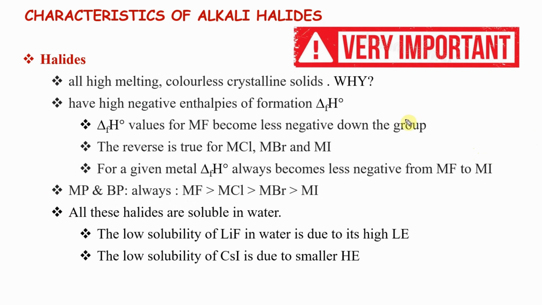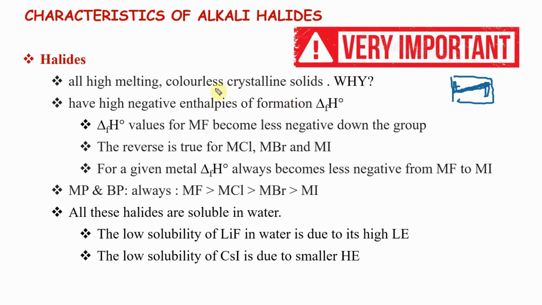Most important ones, halides of group 1, all are high melting. Because halides are here, halogens are here, so they form ionic compounds. In that relation we have seen it is more ionic. More ionic character, higher melting. Ionic compounds are high melting. They are colorless crystalline solids.